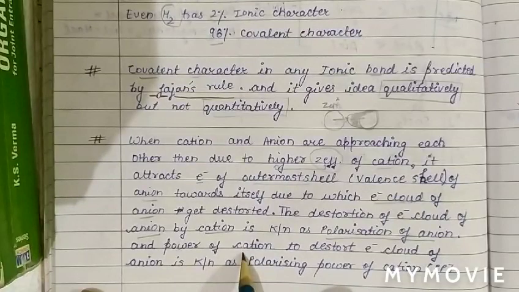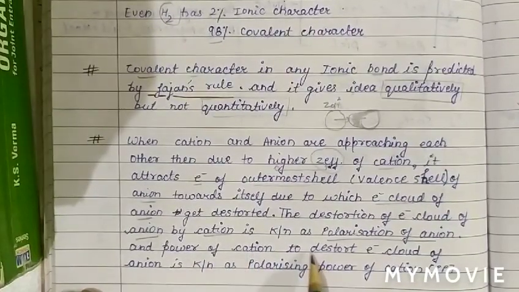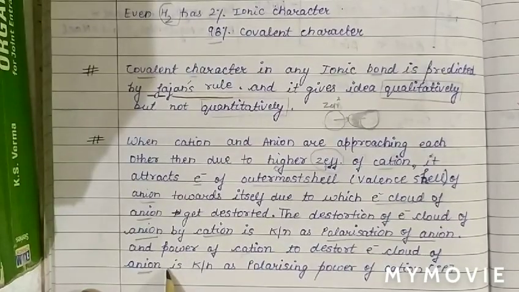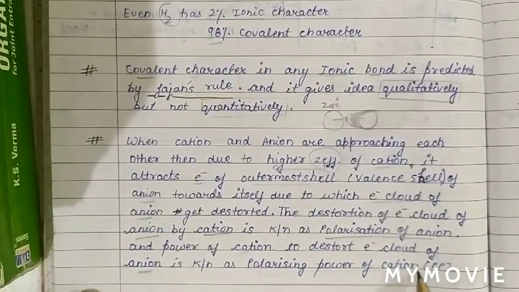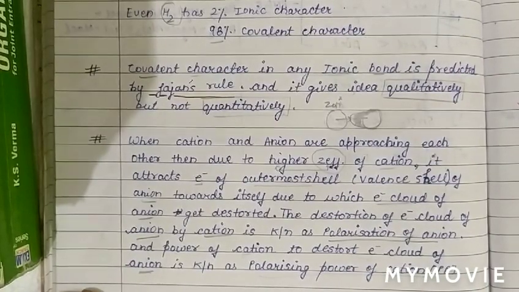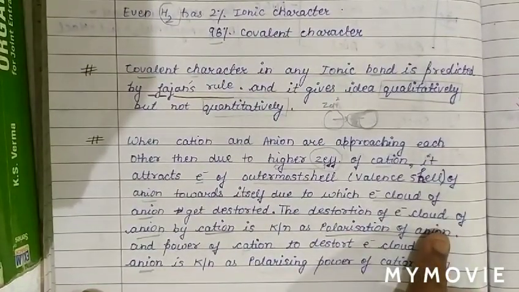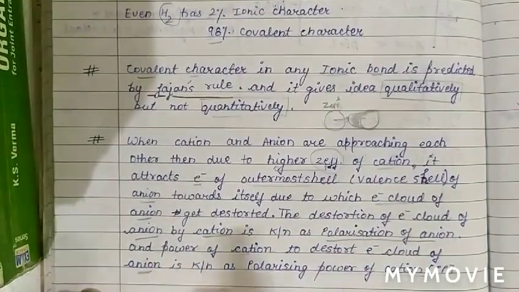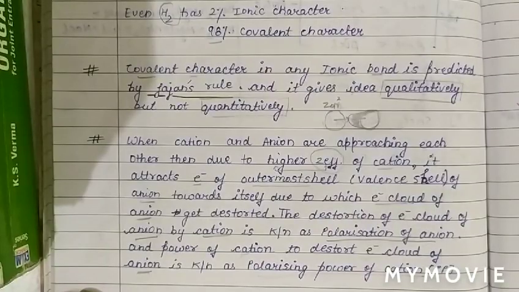And the power of the cation to distort the electron cloud of the anion is called the polarizing power of the cation. So basically, two terms we have discussed here. One is polarization of the anion, and the power by which the cation distorts the electron cloud of the anion is called the polarizing power of the cation.